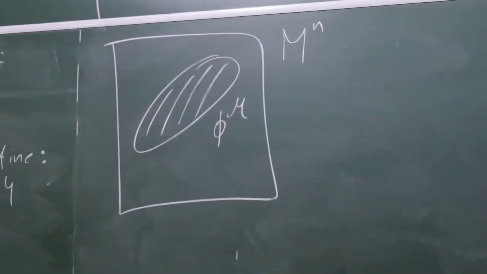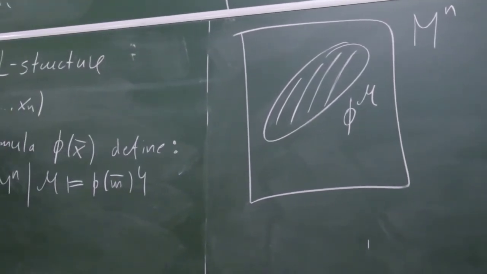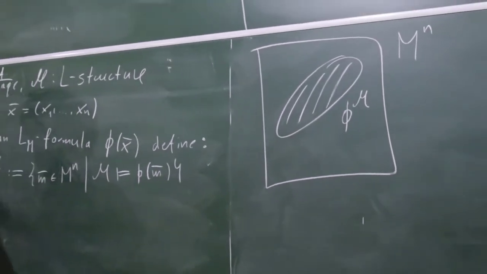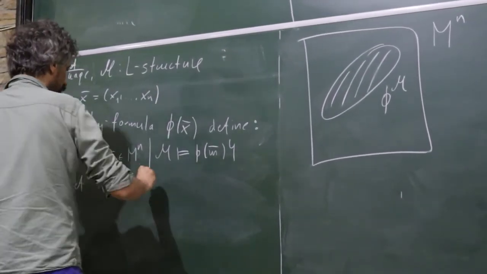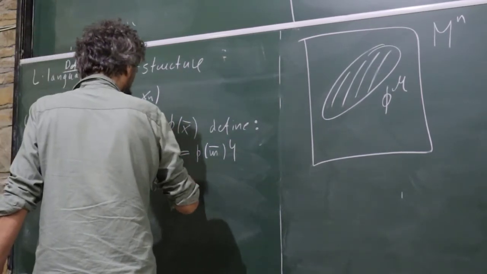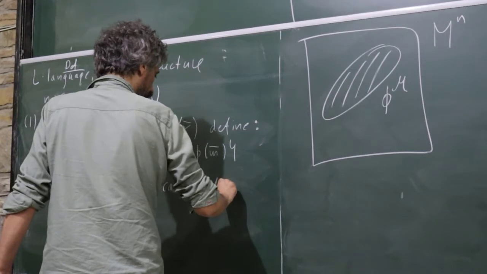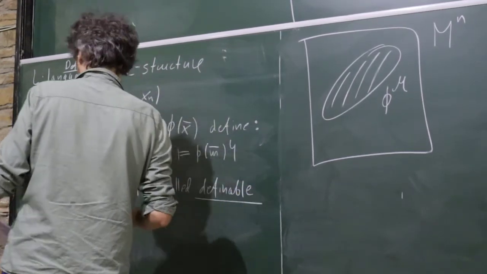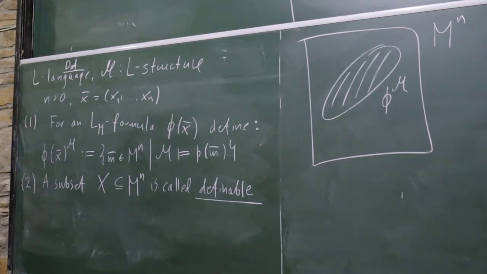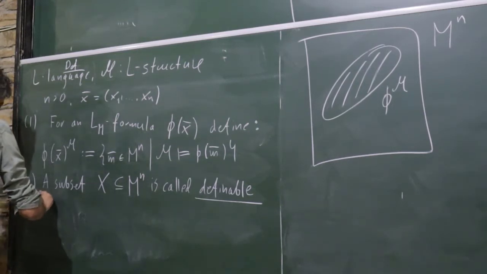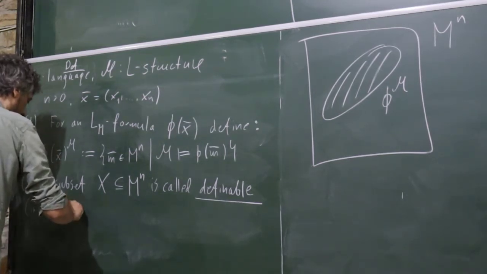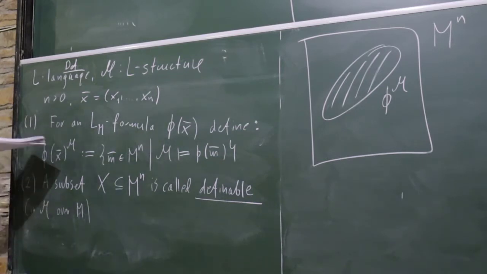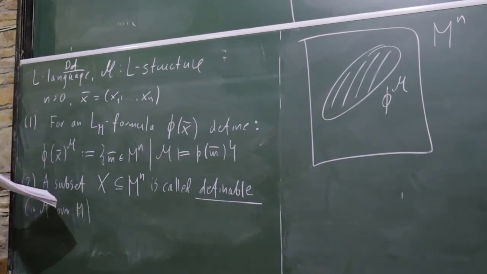So now a subset X is called definable, and now several adjectives, in the structure M over parameters M, we could restrict parameters to smaller sets, but now we don't care about it too much, if it is of such a form.